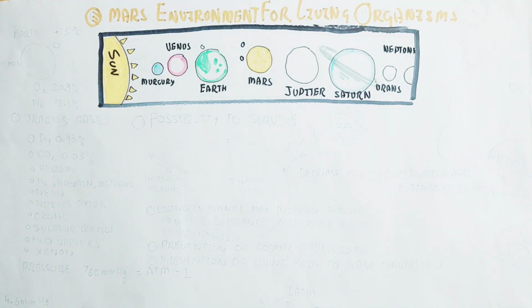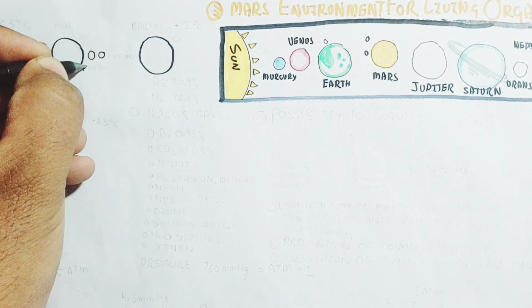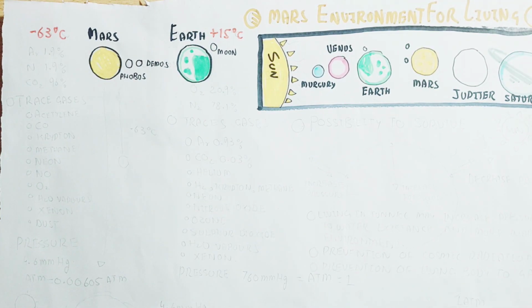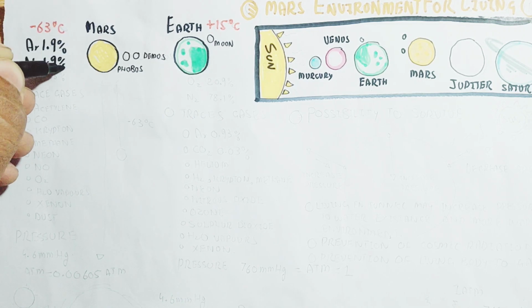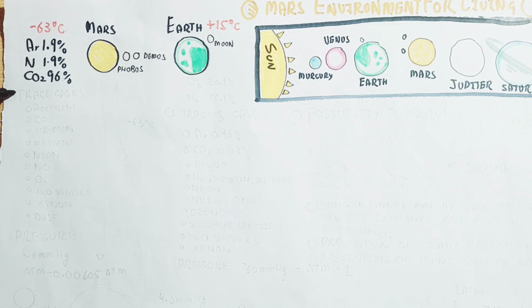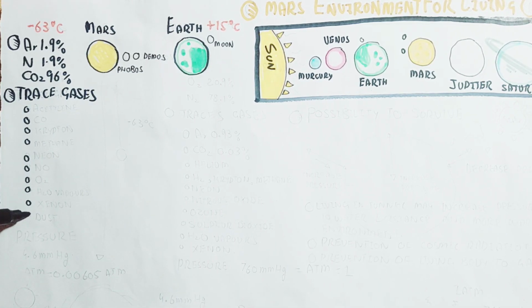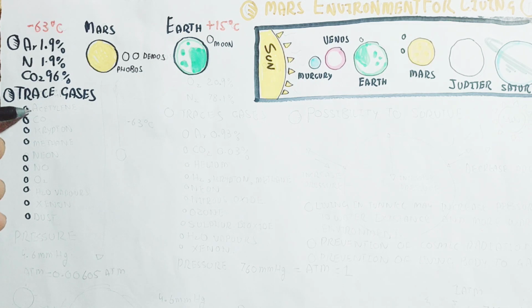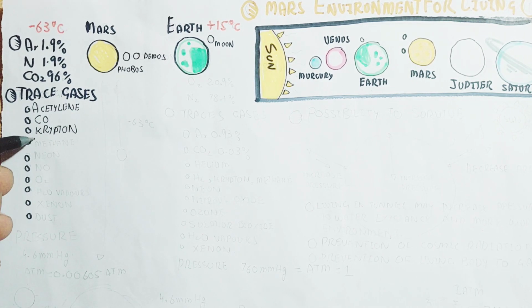Mars basically has a very cold environment with dust, and that is why it shows a reddish color. The Martian environment has a temperature of minus 63 degrees Celsius, with argon and nitrogen 1.9% and carbon dioxide 96%, which is very high compared to Earth. Earth contains 0.003% carbon dioxide.